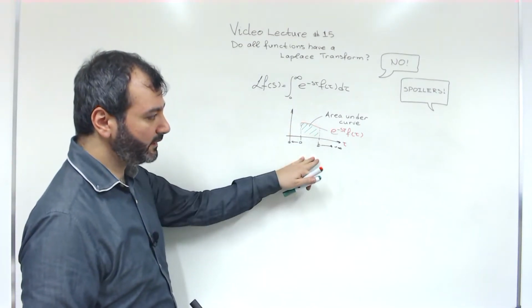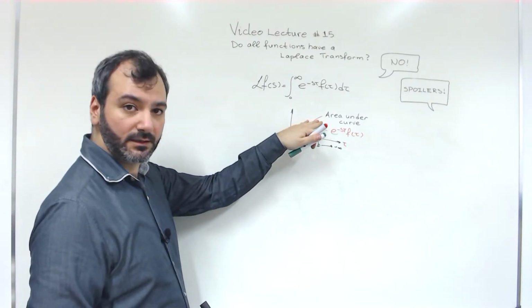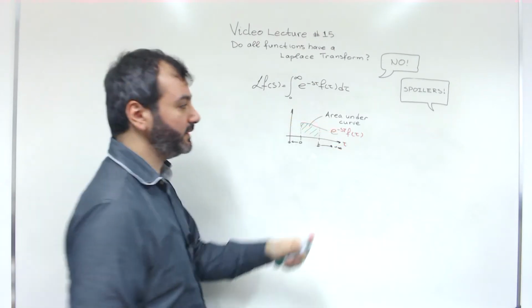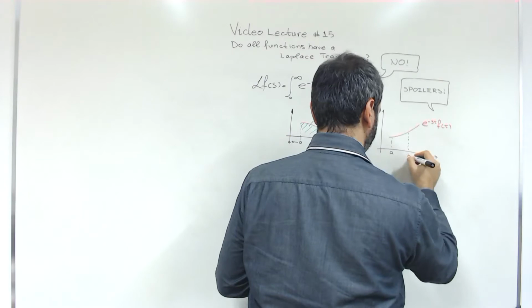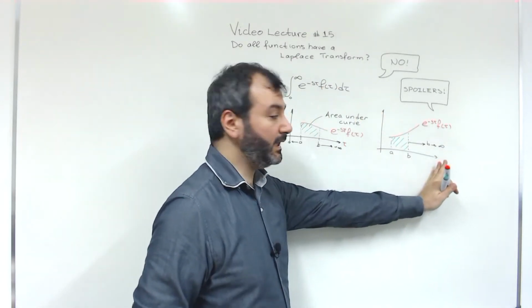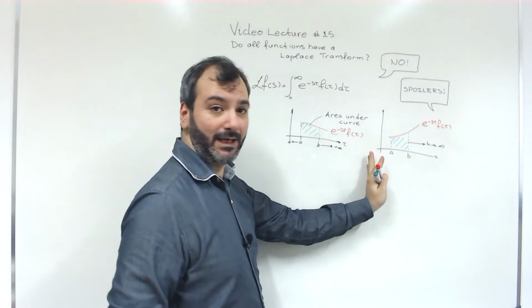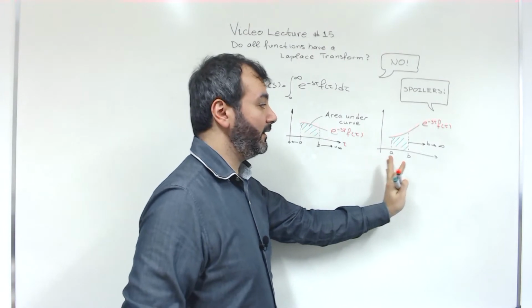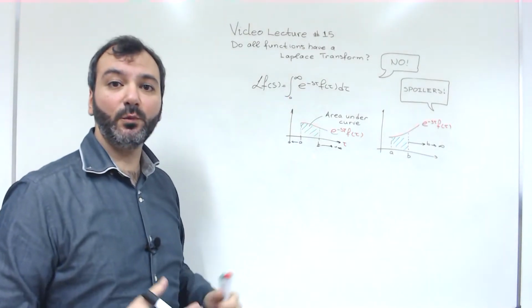Now we start to think, so wait, if this function doesn't even converge to 0, if it is a function like that, as b goes to infinity, if it simply increases, then it is absolutely clear that the area will be infinite. So in such a case, the Laplace transform will not exist.